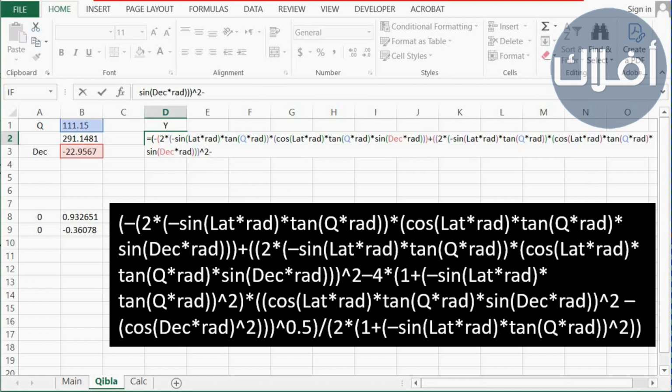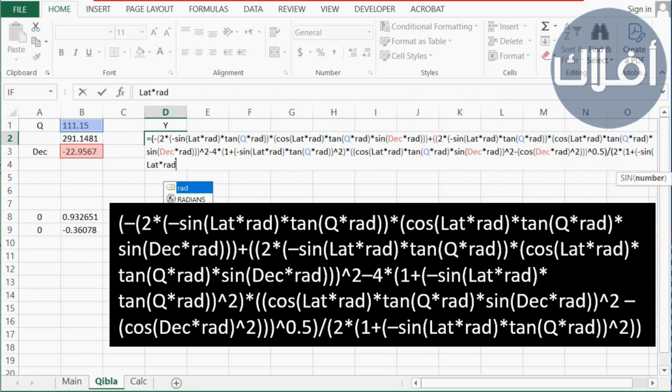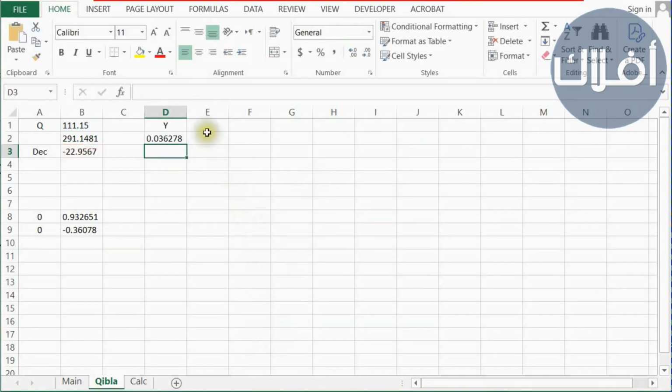all raised to the power 2, minus 4 multiplied by 1 plus minus sine latitude converted to radians multiplied by tan Q converted to radians raised to the power 2 multiplied by cosine latitude converted to radians multiplied by tan Q converted to radians multiplied by sine declination converted to radians raised to the power 2 minus cosine declination converted to radians raised to the power 2, all raised to the power 0.5, divided by 2 multiplied by 1 plus minus sine latitude converted to radians multiplied by tan Q converted to radians raised to the power 2. This gives us the first dimension y.